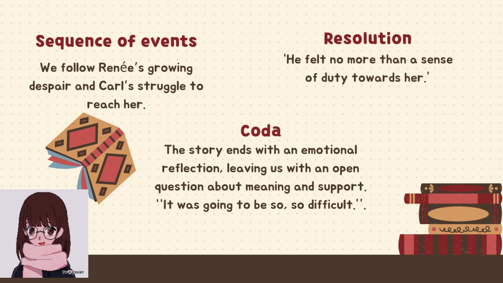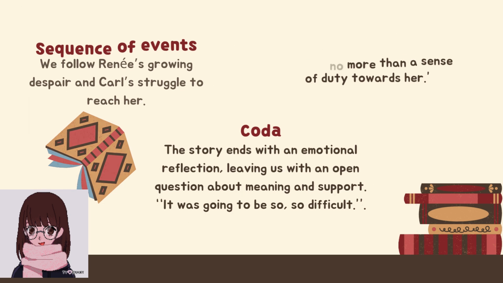Now we have the resolution. It's how the problem is handled. Here, Renee stays in treatment. Carl stays, but he feels no love. For example, he felt no more than a sense of duty towards her. This shows a cold, sad reaction. And finally, we have the coda. This is the final reflection. There is no happy ending, they both stay broken. For example, it was going to be so difficult. This shows an open, painful ending. This scaffolding helps us see Renee's discovery destroy both her world and her relationship.